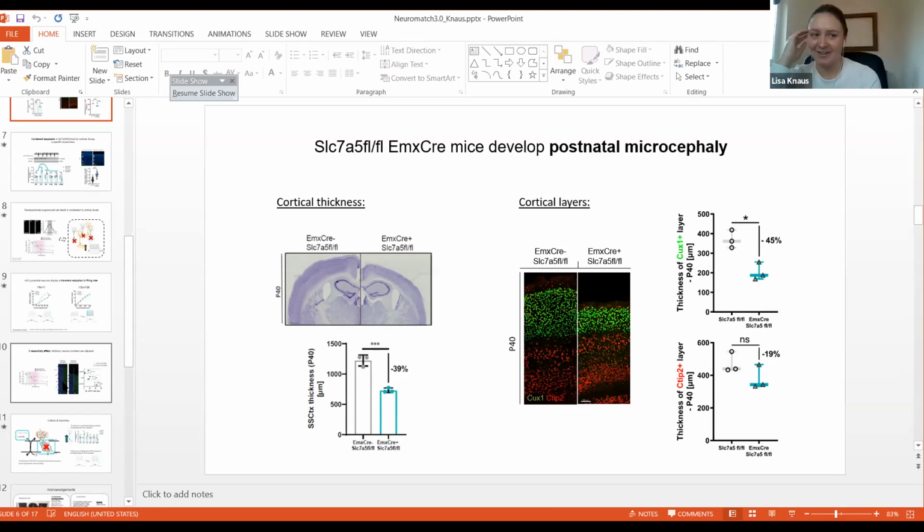It's a very nice idea, especially in the field where I'm working, where we're all trying to find possible ways of treating these disorders. The problem with microcephaly is that in most cases you would have to treat already during embryonic development, which is always a bit tricky, especially because these children are often diagnosed after they are born. But of course, it would be a very nice idea if this would be possible.